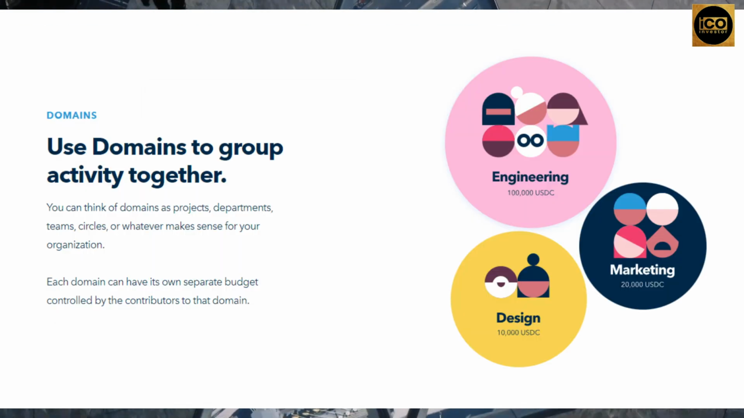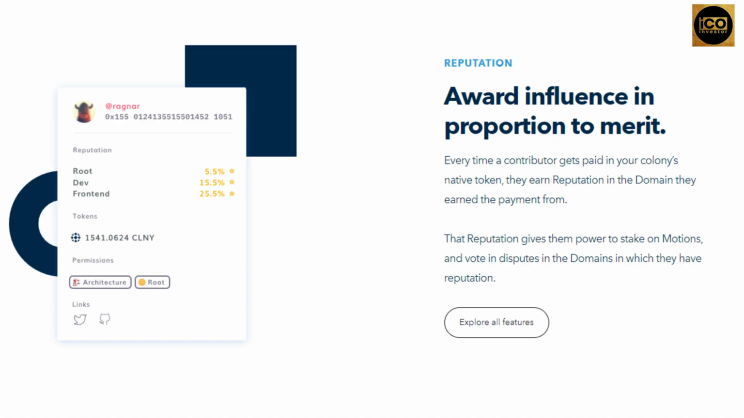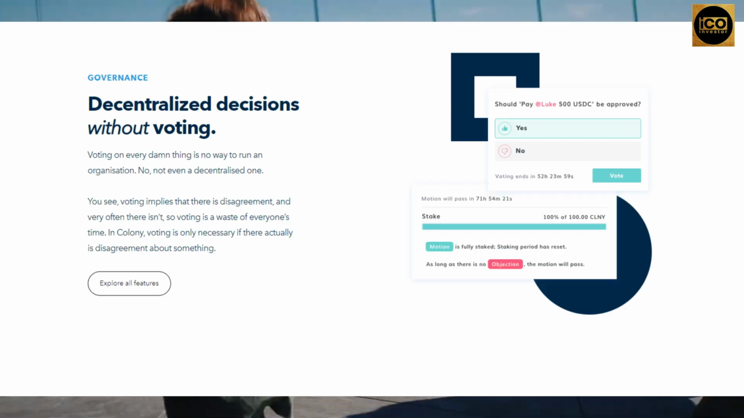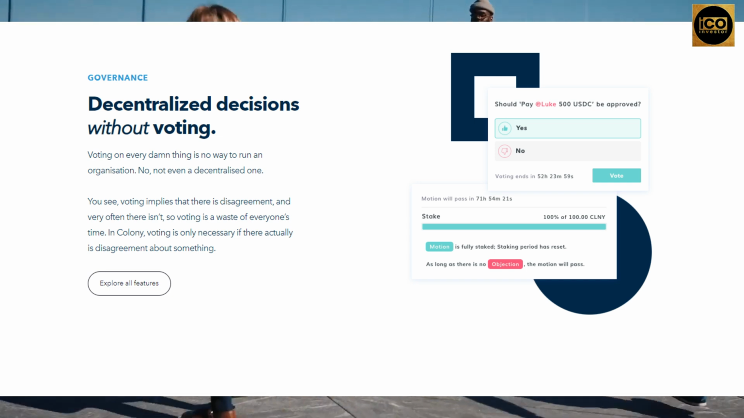Domains can be projects, departments, teams, circles, or anything else that makes sense for your company. Each domain can have its own budget, which is managed by the domain's donors. When a donor is paid in your Colony's native token, they gain reputation in the domain from where they received the money. They can use their reputation to wager on motions and vote in disputes in the domains where they have reputation.